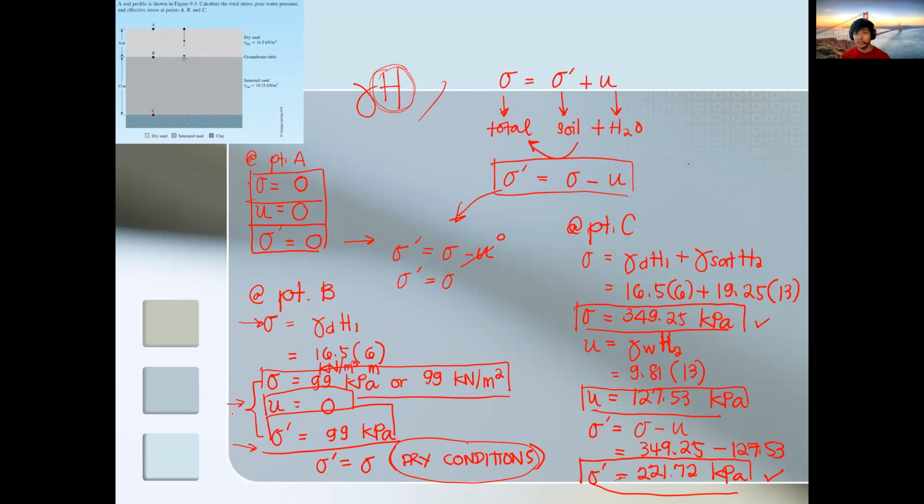Effective stress is last because later on, once we go to the other topics, we'll only be focusing on the effective stress because that is what matters in design: design of the footing, retaining walls, brace cuts, sheet piles. You always consider the soil aspect. Water only matters for seepage and sliding of the structure.